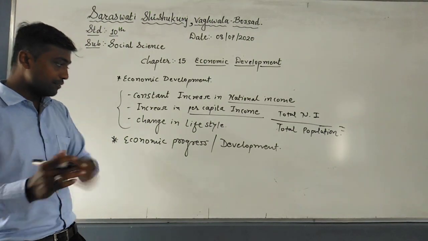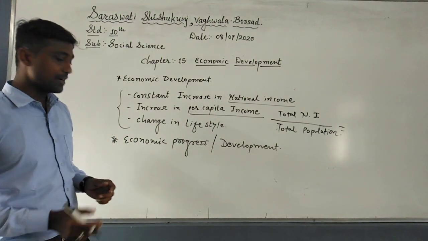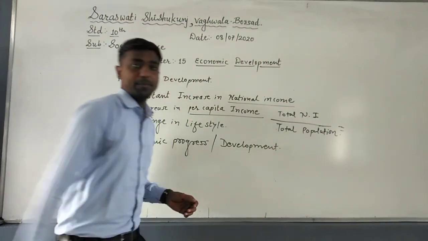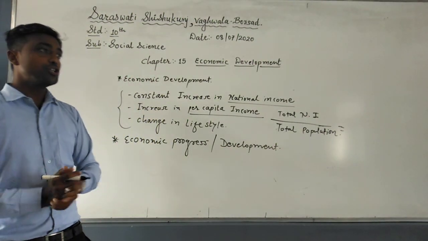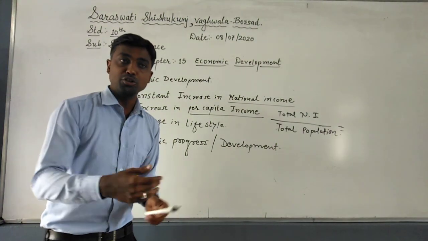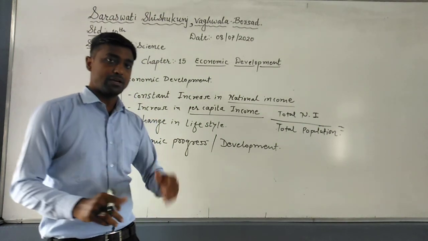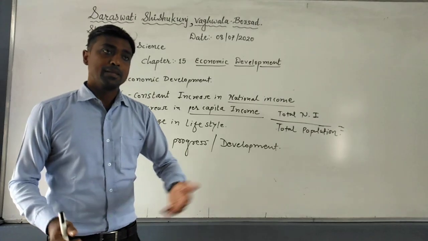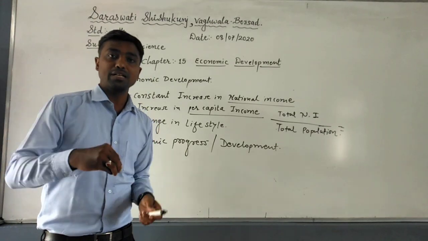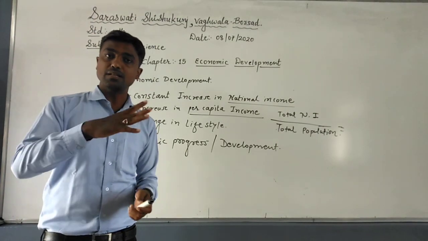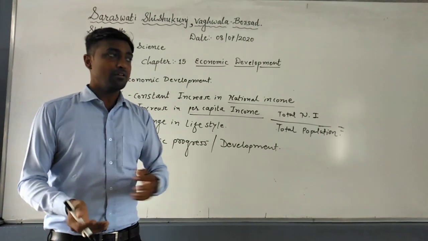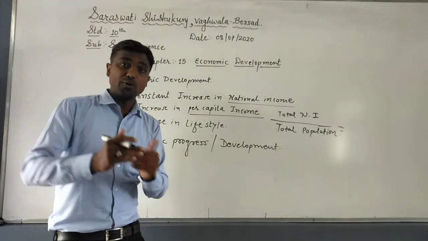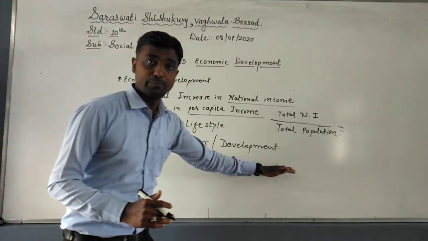Second, economic development is done through new research in the production system. We took the example of farming, agriculture. Through new research, for example hybrid seeds, chemical fertilizers, tractors and other facilities, production is increased. It is called economic development.